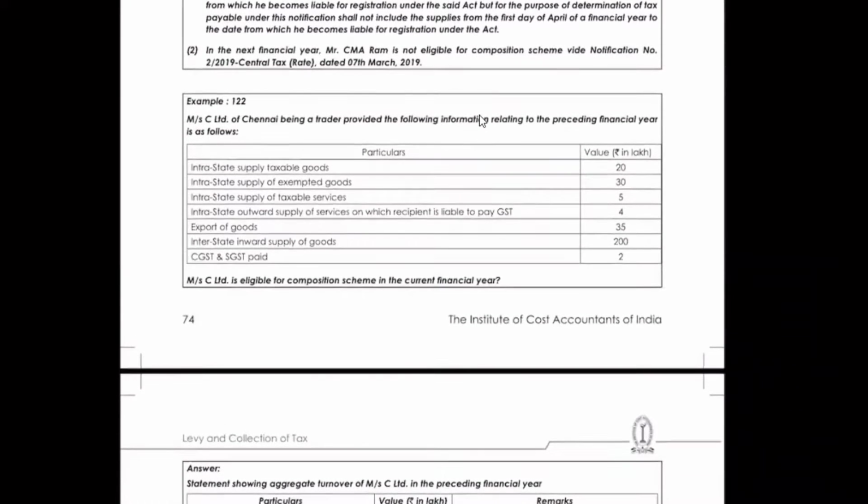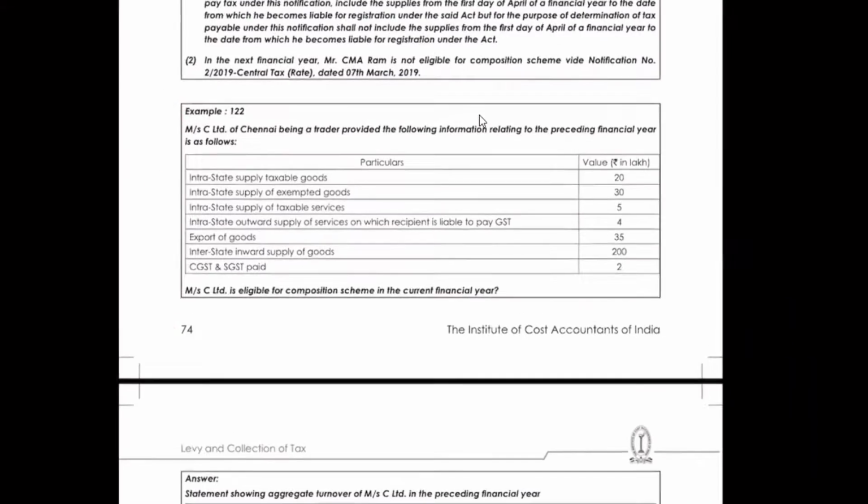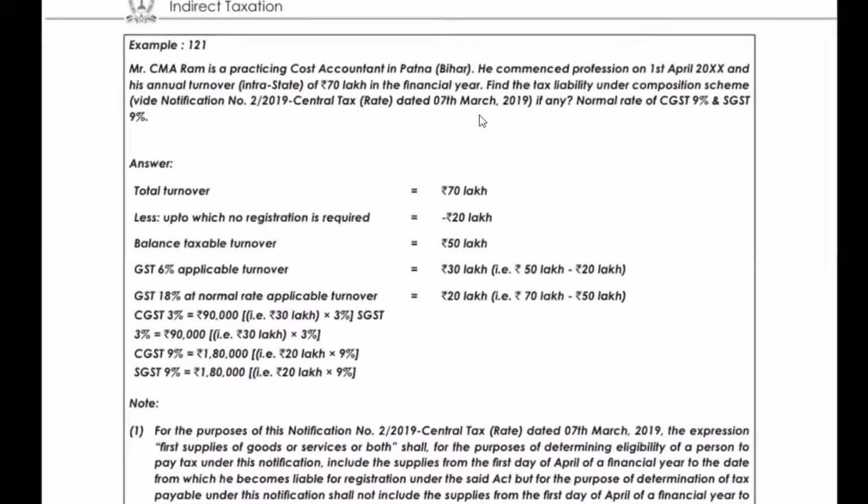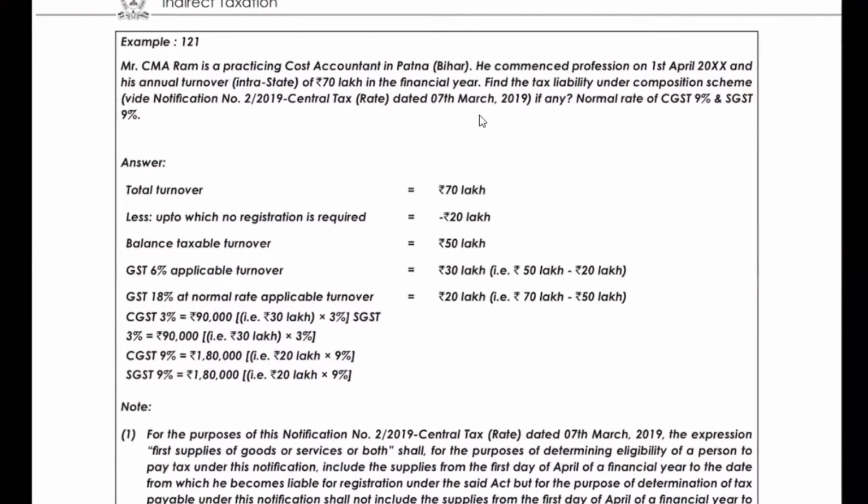This is the example where those who have not attended that session will definitely face problems. This is easy. Okay. Mr. CMA Ram is a practicing cost accountant in Patna, Bihar. He commenced his profession on 1st April. His annual intrastate turnover is 70 lakh in the financial year. Find the tax liability under the composition scheme. Notification 29 Central Tax Act, normal rate suggested. Okay, leave it. No need to read that.